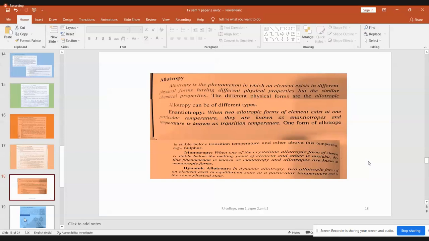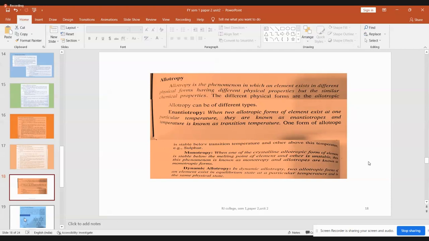So now allotropy, how do I define? Any element you consider, if that element is going to exhibit different physical forms, so different physical properties, then you call it as an allotropic behavior of that element. But its chemical nature, that is its atomic number and its electronic properties, the electron structure, its configuration, will be the same.